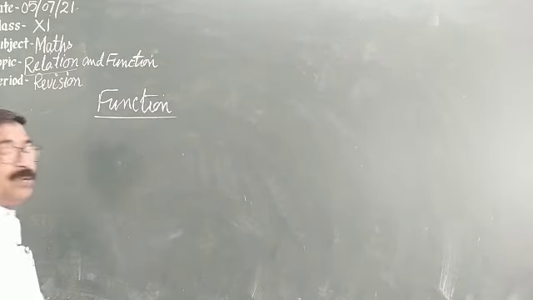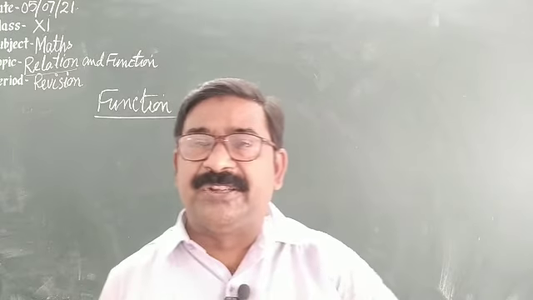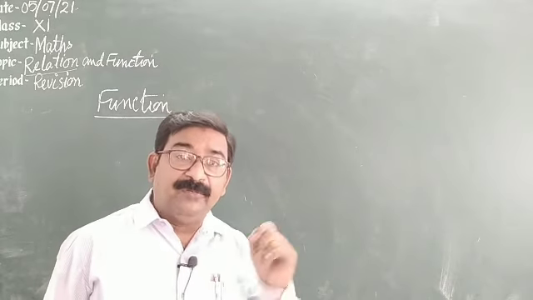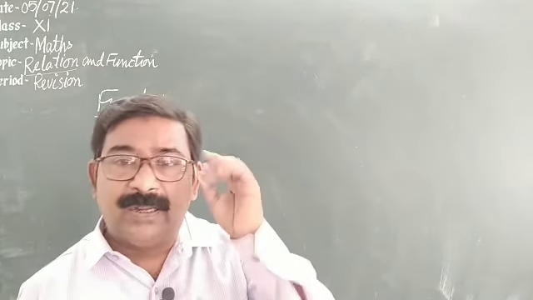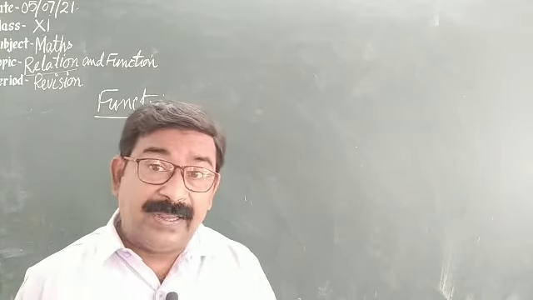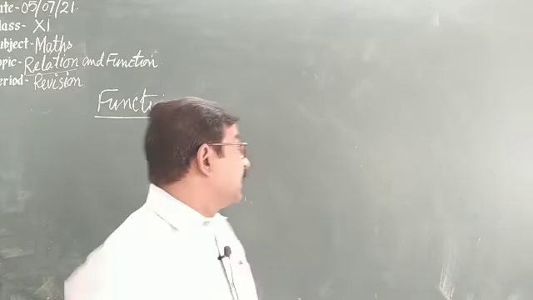A function is also a relation, but of a special type. A function is a special type of relation in which each and every element of the first set must have a unique image in the second set. Meaning every element of the first set must have an image in the second set.